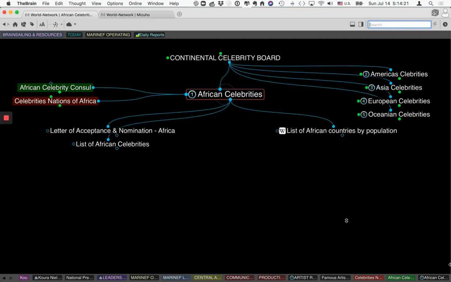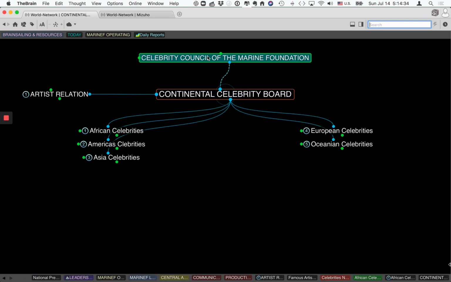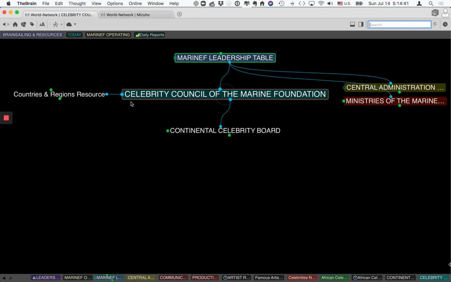And of course, as I click on the side, I can see on the right side of the screen all the information on these people, etc. So you can see that the Continental Celebrity Board is connected to our Celebrity Council of the Marine Foundation, which is one part of the leadership, which is what we call mostly honorary leadership.